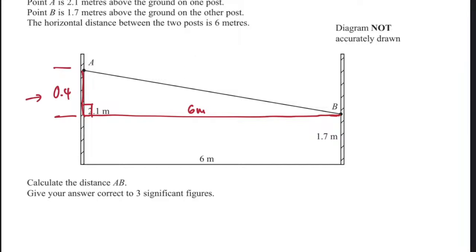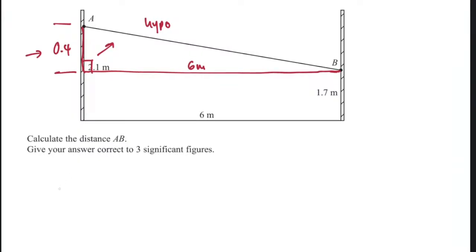You see? Yes. You're applying. So you'd say, my hypotenuse is here. That means AB is my hypo. So you'd say AB squared is equal to 6 squared plus 0.4 squared. Okay? We can see the triangle here, the right angle triangle.